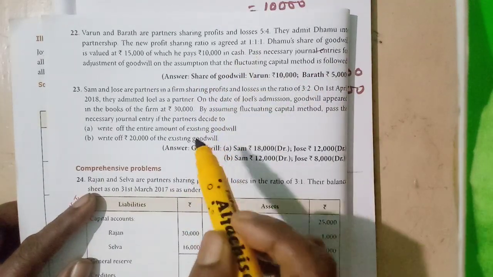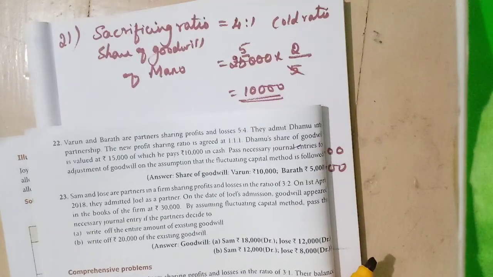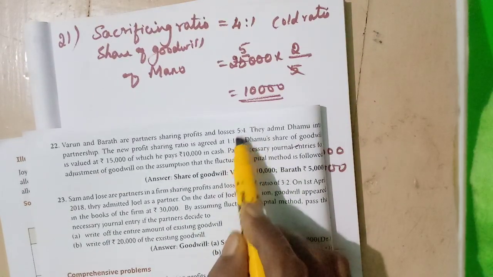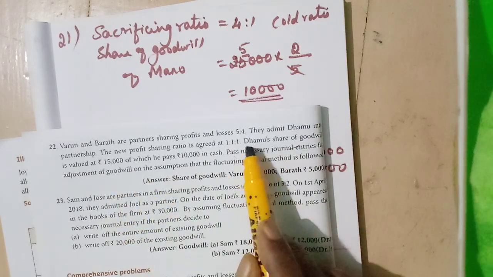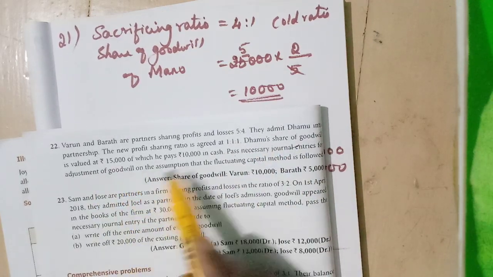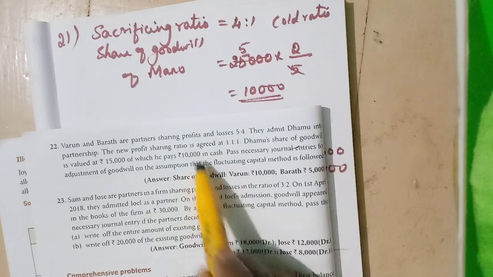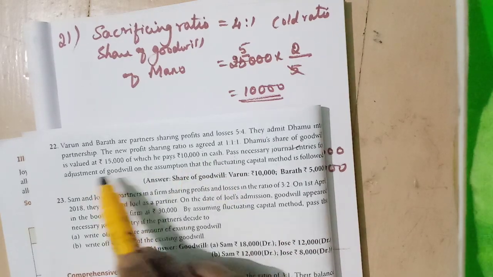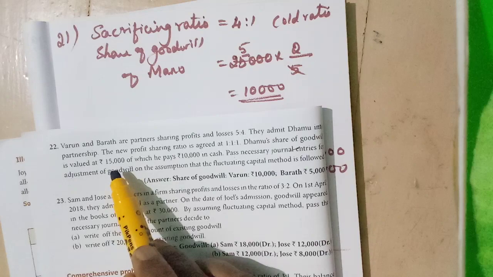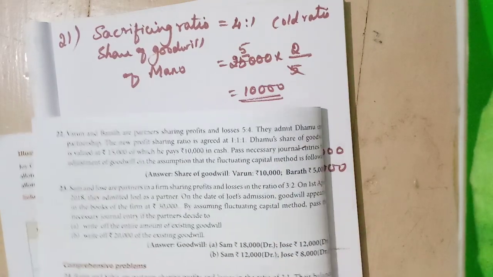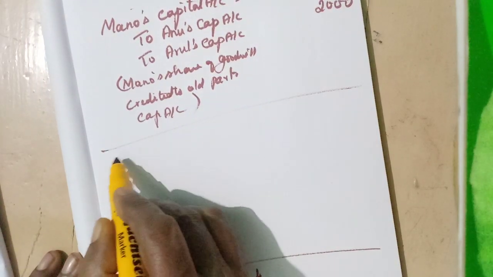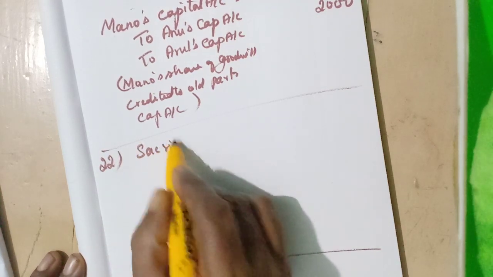So the first step is calculating the sacrificing ratio, isn't it? That is old ratio minus new ratio. Second, the share of goodwill is clearly given as 15,000. So 10,000 he pays in cash, and the remaining goes to his account, so Damu's account must be debited. Okay, students, we will do only one journal. First we need to prepare the sacrificing ratio.